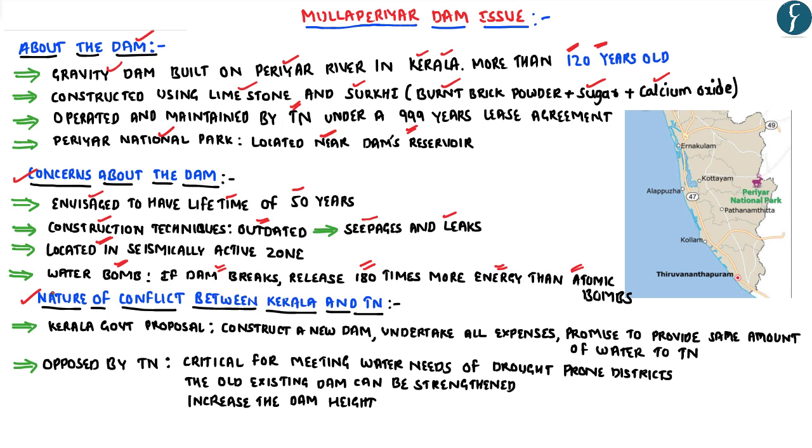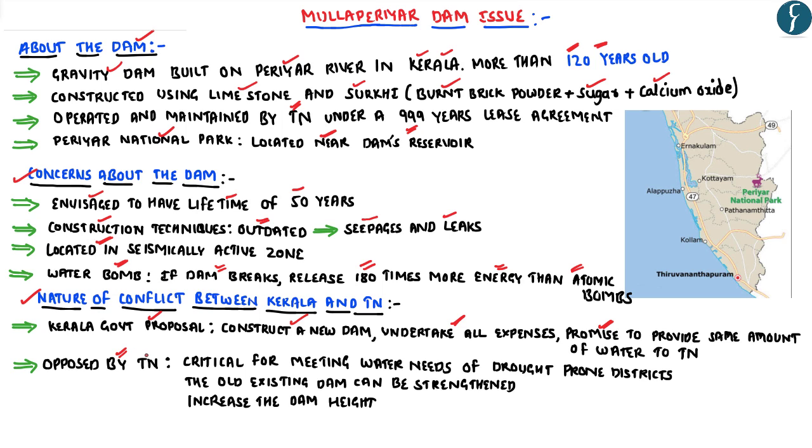Now, because of the problems which we discussed about the Mullaperiyar Dam, the Kerala government has proposed to construct a new dam by undertaking all the necessary expenses. Further, Kerala has also promised to provide the same level of water to the state of Tamil Nadu. However, this proposal of the Kerala government to construct a new dam has been opposed by Tamil Nadu.